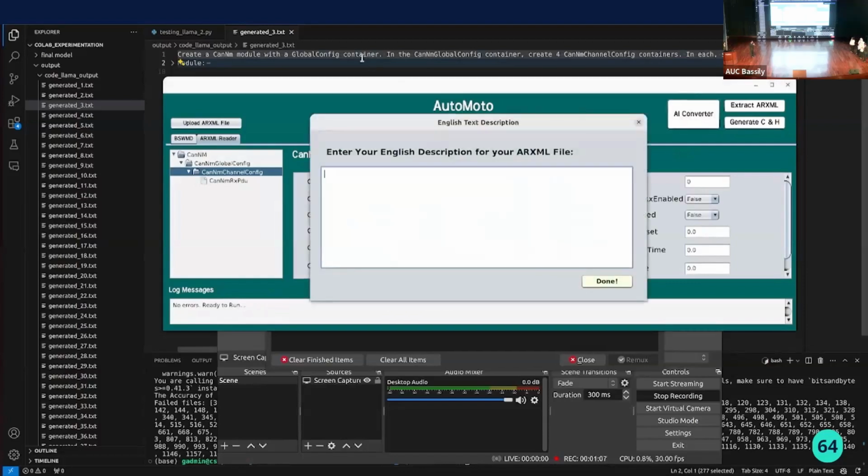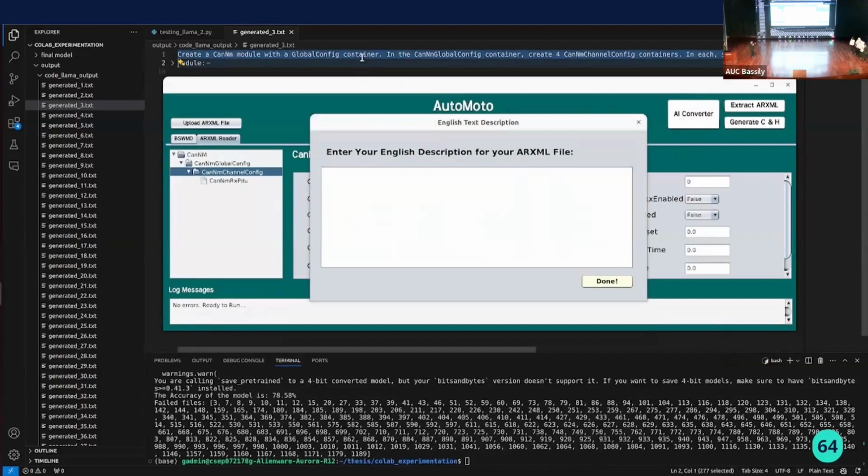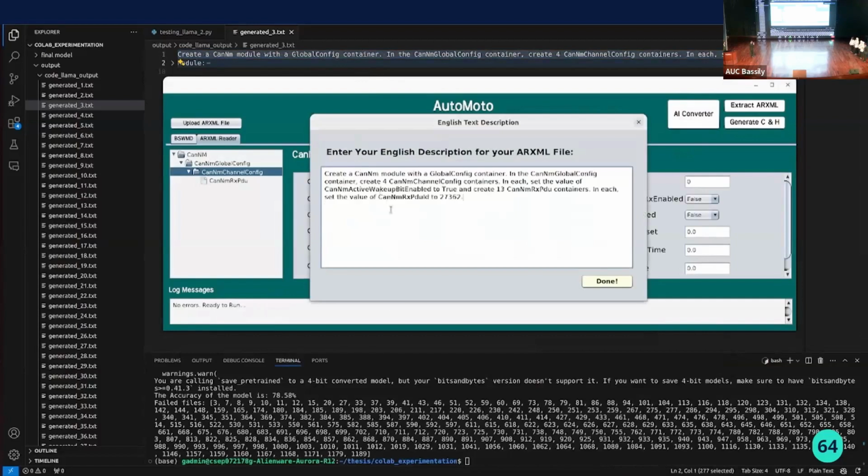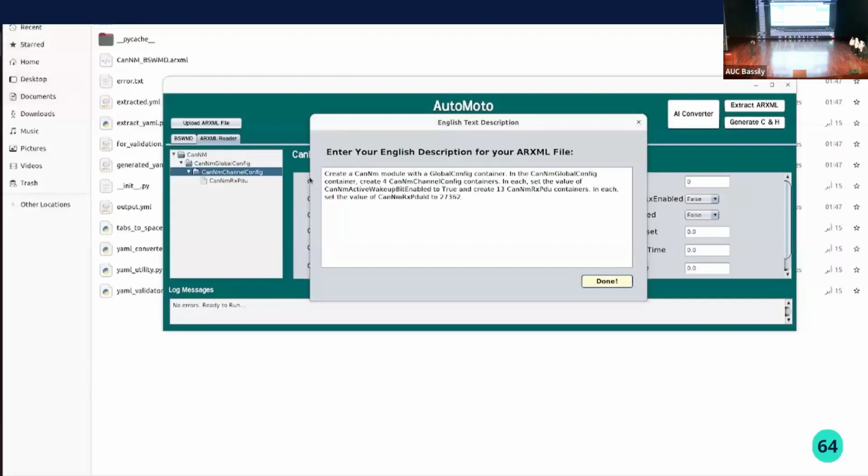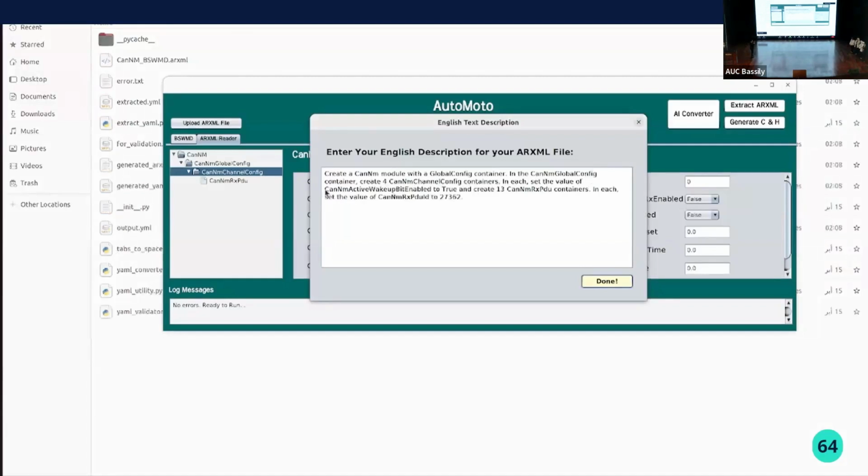We begin by inserting the English text prompt for the desired ARXML. Here we need to create a CanNM module with a global config container that contains 4 CanNM channel configs and includes a specific parameter set to true, and 13 RxPDU containers with a specific ID as shown here.